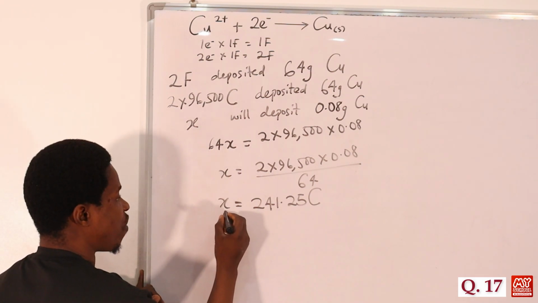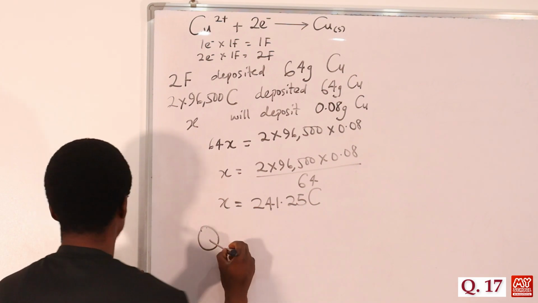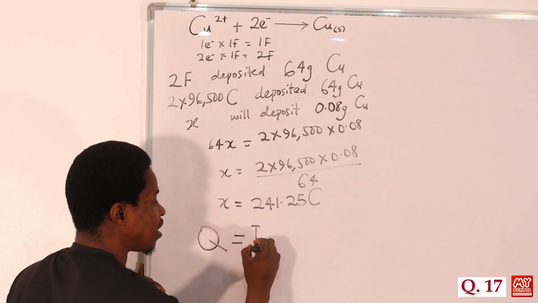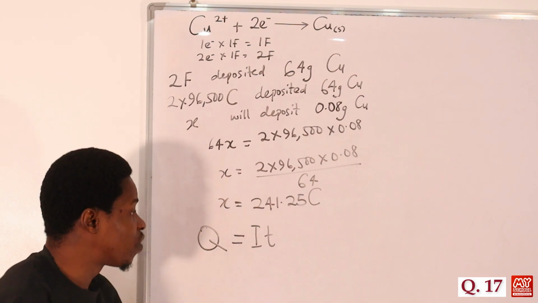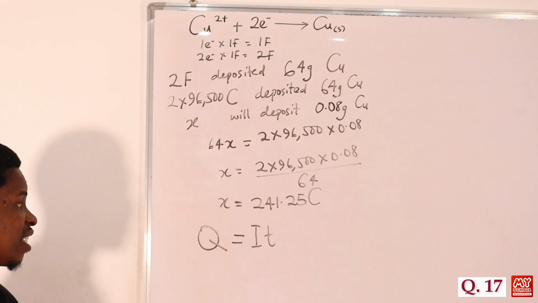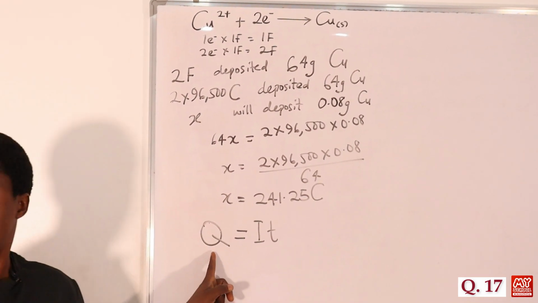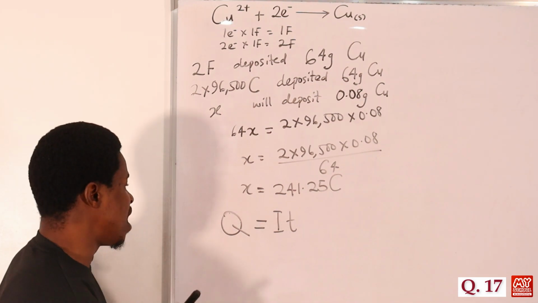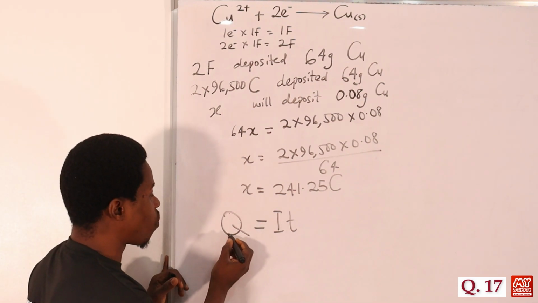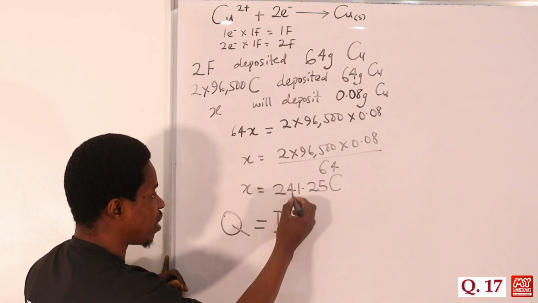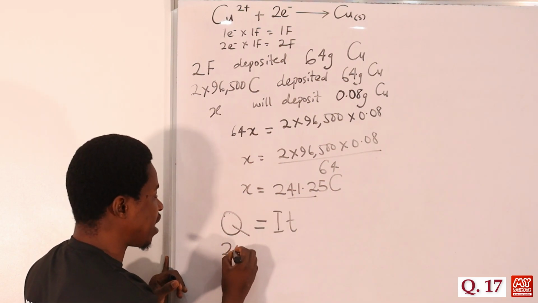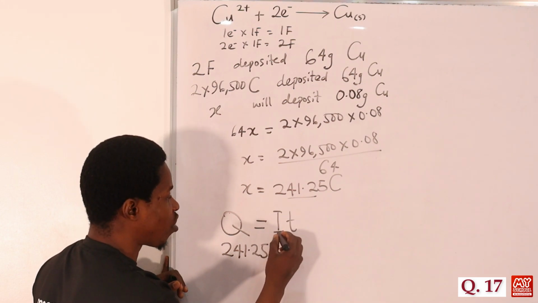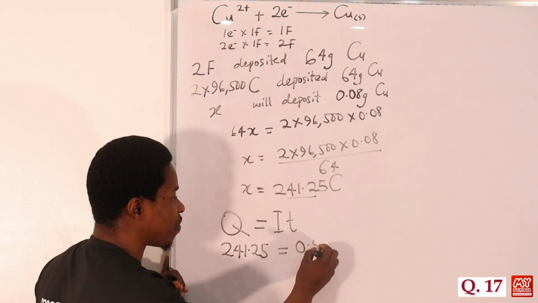So we say that the quantity of electricity, but don't forget that quantity of electricity is actually equal to IT. So if quantity is equal to IT, we were told already from the question that the amount of current passing through is 0.5 ampere. So we replace that here: 241.25 will be equal to the current passing through, 0.5,